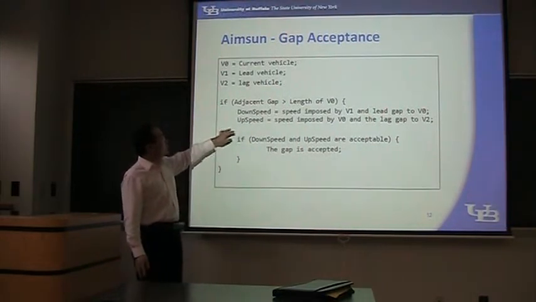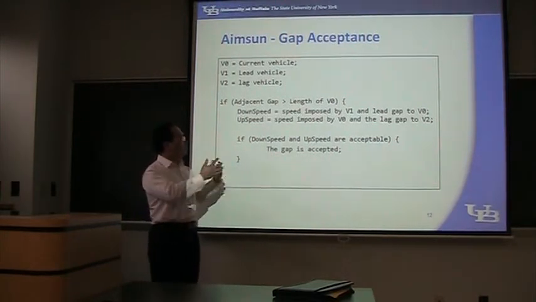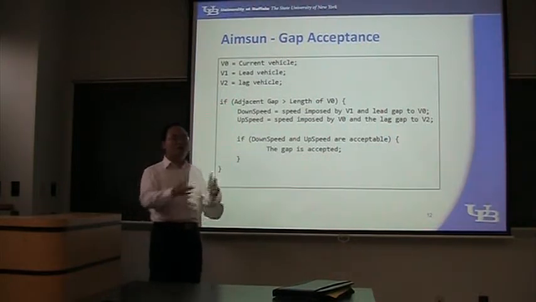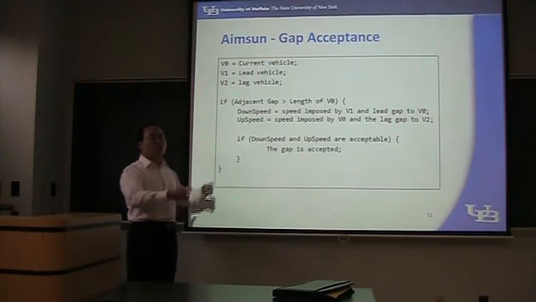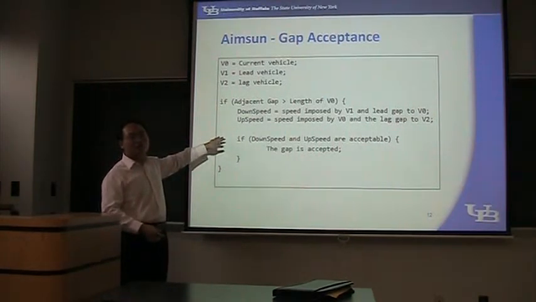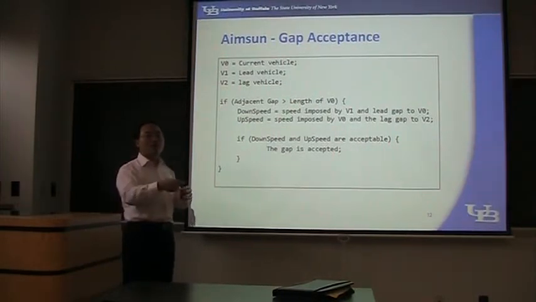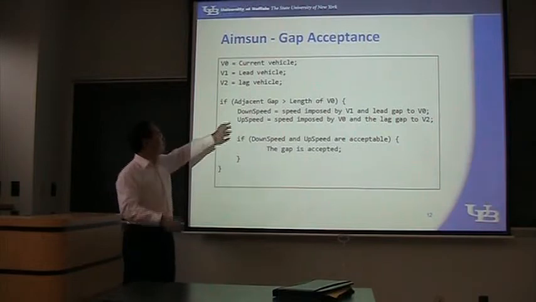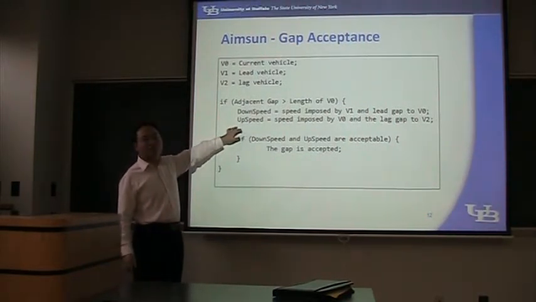Another speed: when I change, my vehicle will affect the lag vehicle also, because I will then be the lead vehicle of the lag vehicle. So I interrupt their current relationship. I insert into the gap between them. So there are two speeds that have to be calculated. This is called up speed.